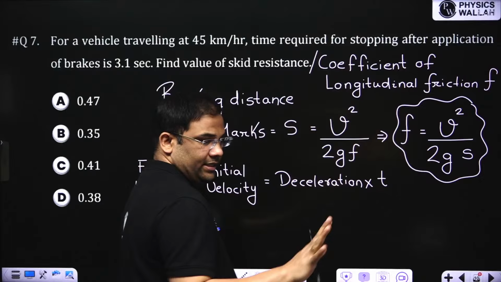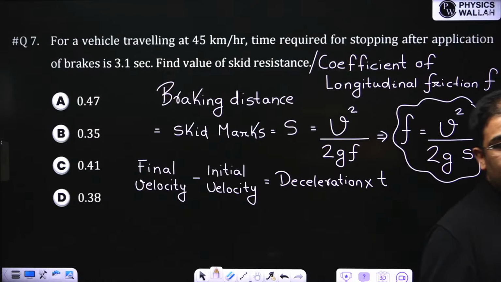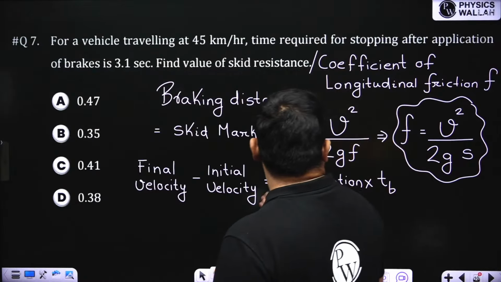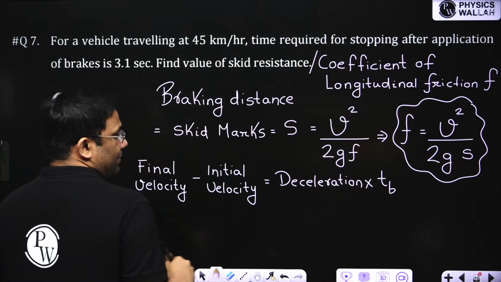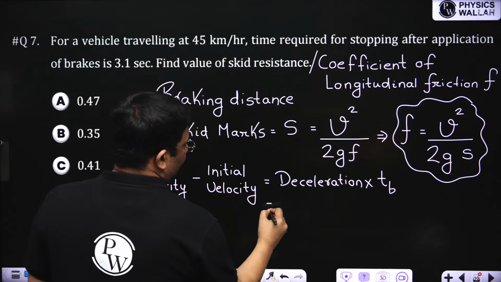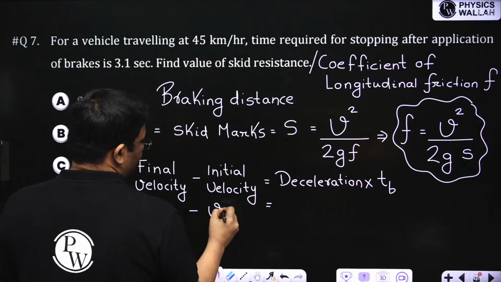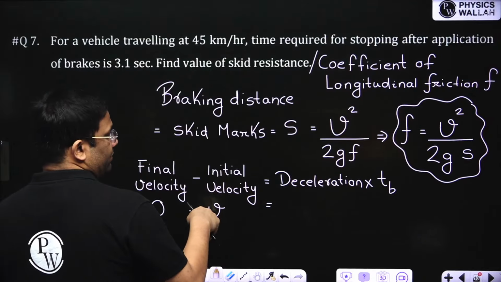This is not the reaction time t. Not the reaction time. This is the time for stopping the vehicle after the brakes are applied. Suppose I call it TB, meaning after the application of brakes, how much time is taken. Now we know that the final velocity will be 0 because the vehicle stopped. Initial will be V because the vehicle was traveling with V and it stopped.